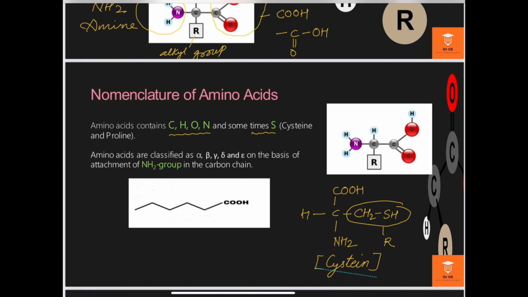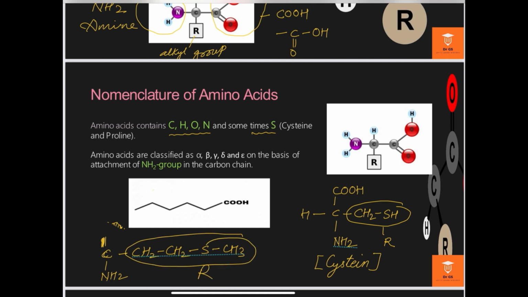Another example of a sulfur containing amino acid is methionine. Here I am writing the structure of methionine. The alpha carbon is bonded with the carboxyl and amine groups, and in place of the alkyl group there is a long hydrocarbon chain, CH2CH2S and CH3. This is the alkyl group of methionine, and one sulfur is present in the side chain of methionine.